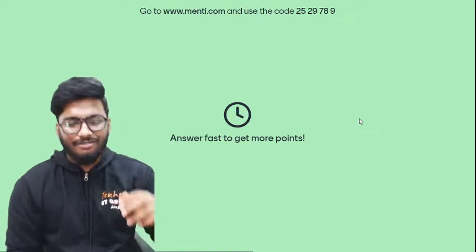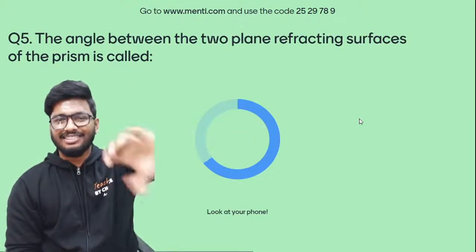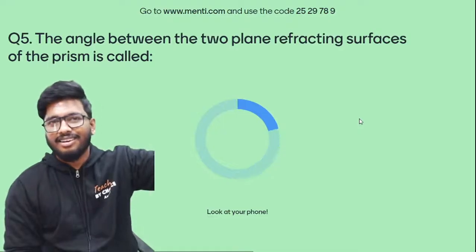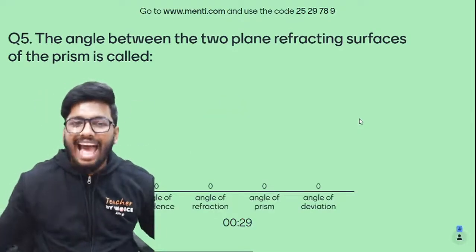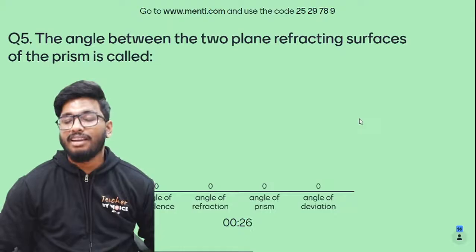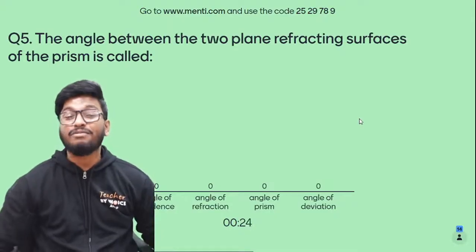All right, the fifth question, people. I think this is the last question because the rest of it we have not done. So here's the last one. The angle between the two plane refracting surfaces of a prism is called what?